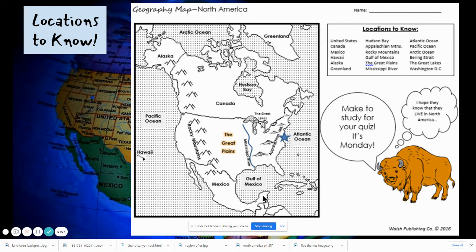We have two main rivers that we're going to learn this week. The Mississippi River starts actually up in Minnesota, flows south and ends up at the Delta in New Orleans in Louisiana, which empties into the Gulf of Mexico. We also have, not showing in blue here, the border of Mexico and the United States, much of which is the Rio Grande River. And that's why this odd shape is happening between Texas and Mexico.